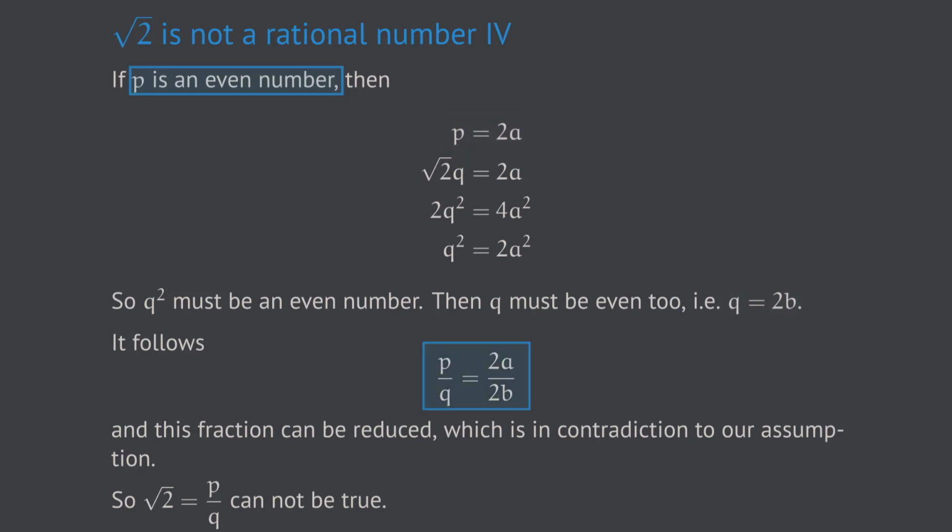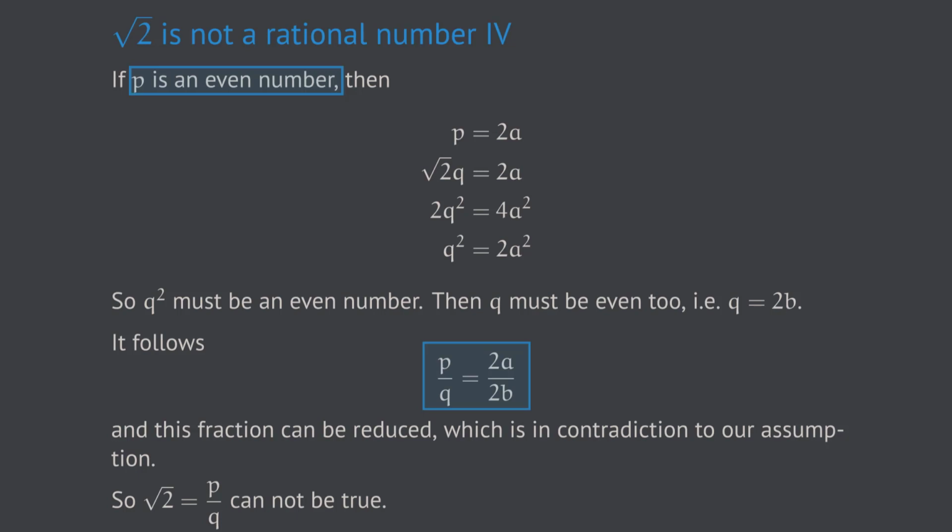But what is the implication of this equation? It says that the fraction p over q can be rewritten as the fraction 2a over 2b, where a and b are integer numbers. In other words, that fraction p over q can be reduced because the same factor 2 occurs in the numerator and the denominator. And here we are. This is a contradiction to our assumption. Remember that our assumption was that the fraction p over q cannot be further reduced.